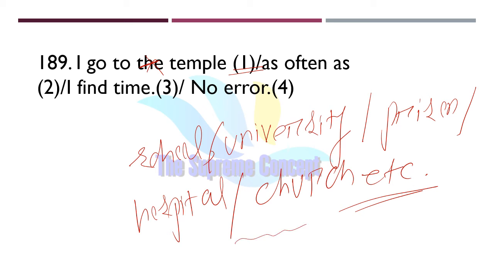If they are used as a common noun, we cannot use the there. We are not definite about which temple I go to.